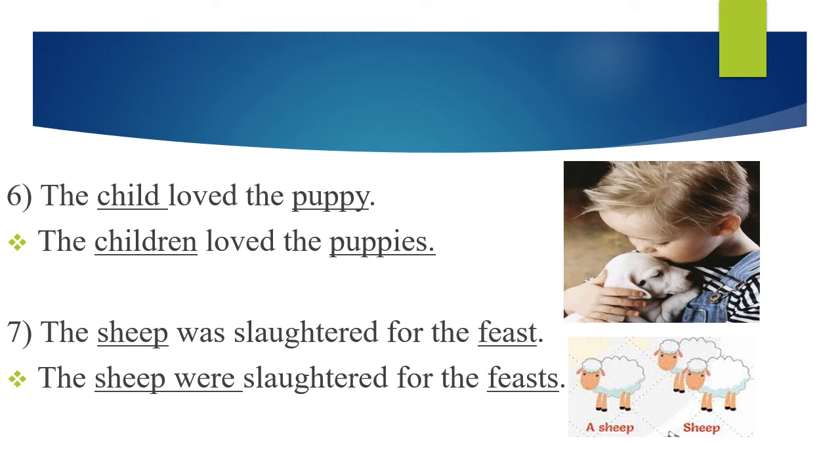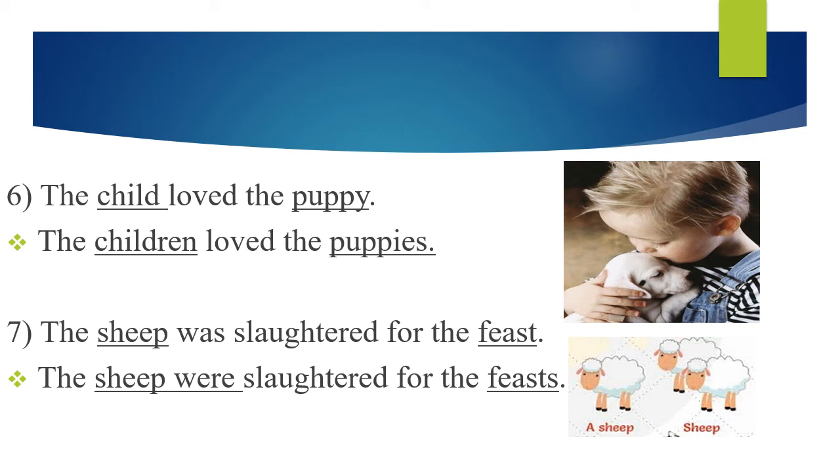Number 6 is, the child loved the puppy. Underlined nouns are child and puppy. This sentence is of simple past tense or past indefinite tense. So in simple past tense, the second form of the verb is used. So in this sentence, the verb will not be changed because the second form of the verb is used whether the subject is singular or plural.